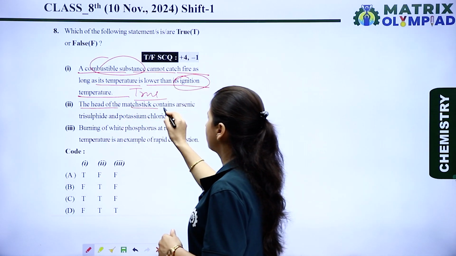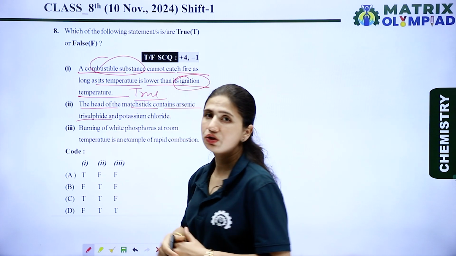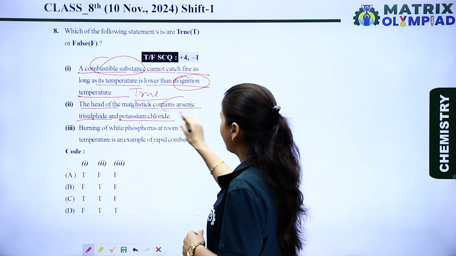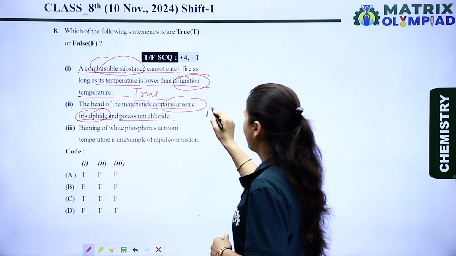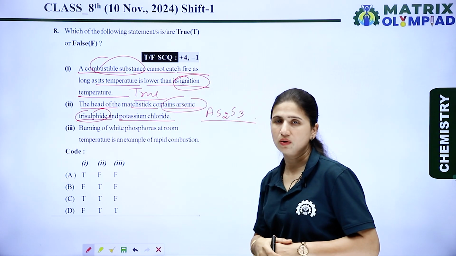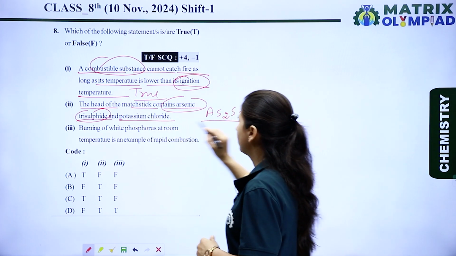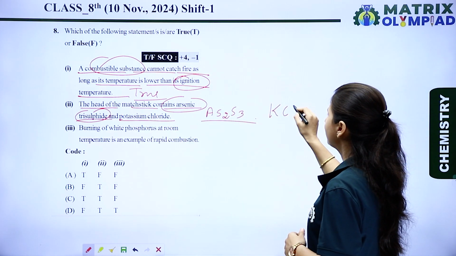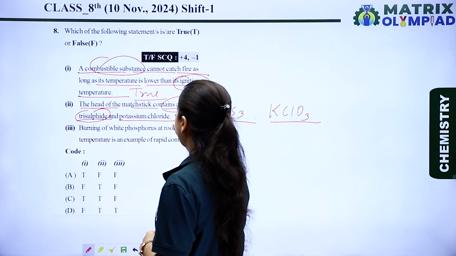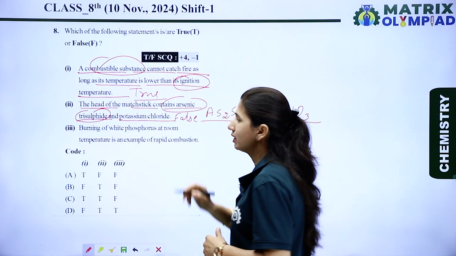Now let's see the next. The head of the matchstick contains arsenic trisulfide and potassium chloride. Arsenic trisulfide is right, As2S3, but potassium chloride is wrong. In the head of the matchstick, potassium chlorate, KClO3, is present, not potassium chloride. So the second statement is a false statement. Now let's see the next one.